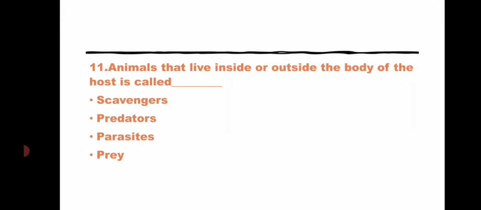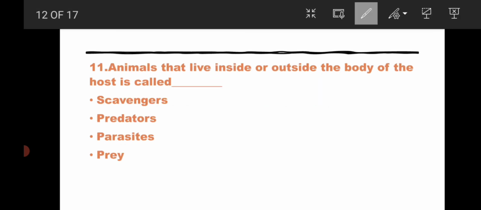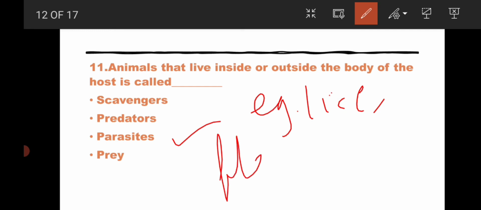The answer for this question is the parasites. Parasites are the organisms that live inside or outside the host. Examples are, I have told you, lice, fleas, mites that live on the body of other animals, mainly in domestic animals.